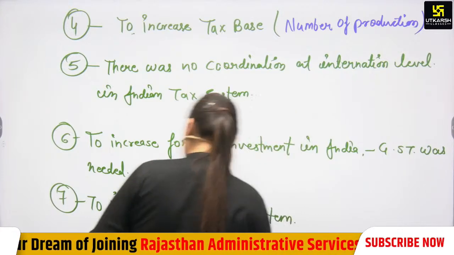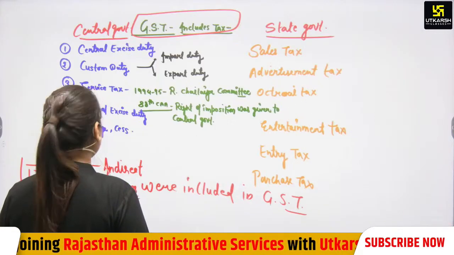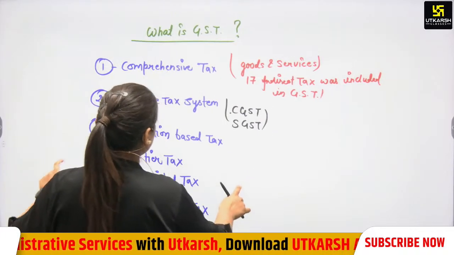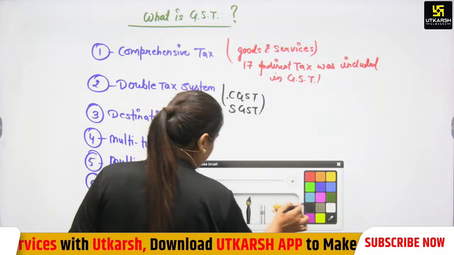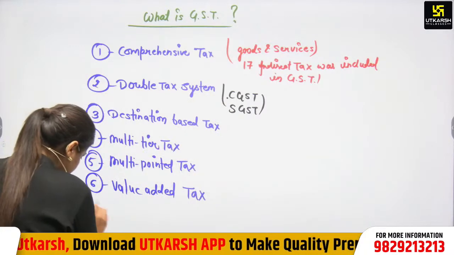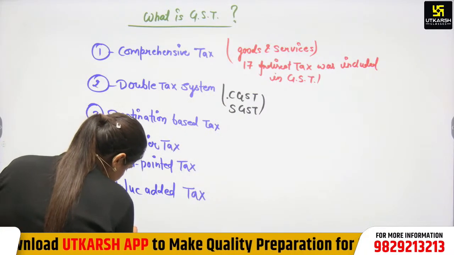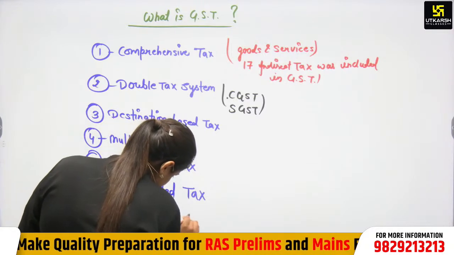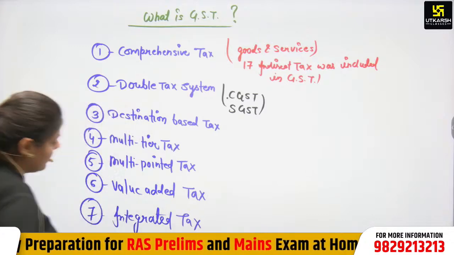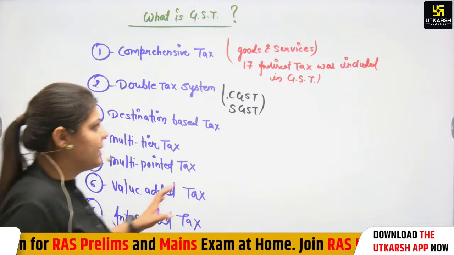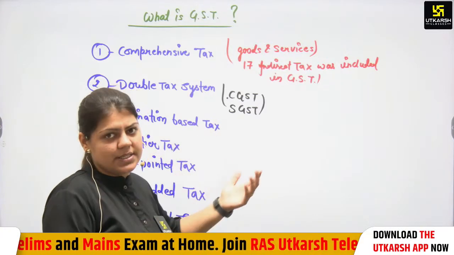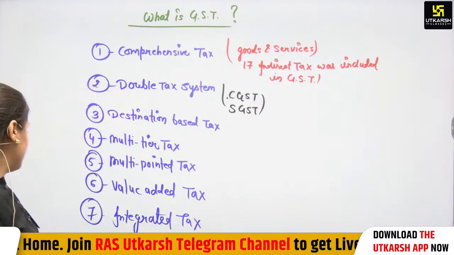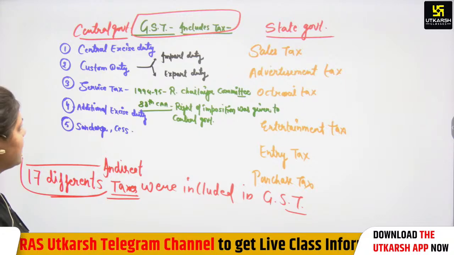That's why we can say that GST is an integrated tax. So you can mention here, 7th point, that GST is an integrated tax system. Why integrated? Because 17 taxes were included in GST. That's why we can say that it is an integrated tax system. So we have discussed here what is GST.